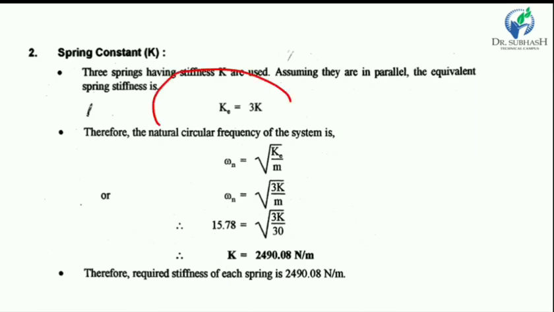Now three springs are there, so according to the omega n equation we have to consider the equivalent stiffness Ke.